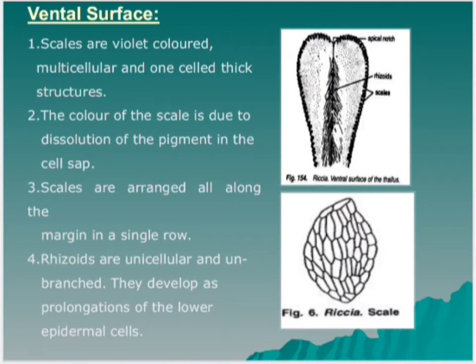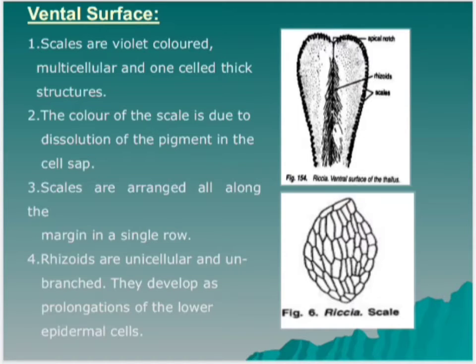Ventral surface. The ventral surface of thallus bears many scales and rhizoids. Scales are violet colored, multicellular and one cell thick structures. The color of the scale is due to dissolution of the pigment in the cell sap. Scales are arranged all along the margin in a single row. In the apical region, they project forward, and in hygrophilous species the scales are ephemeral, means short lived, but in xerophilous species the scales are leafy and persistent. In Riccia crystallina the scales are inconspicuous or absent.